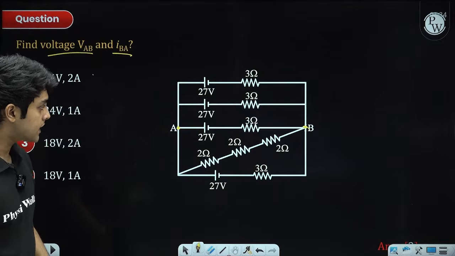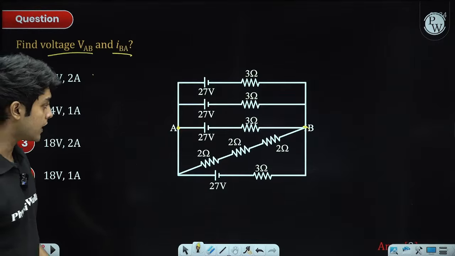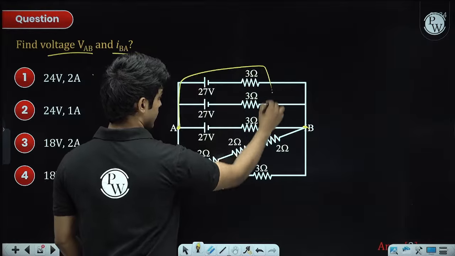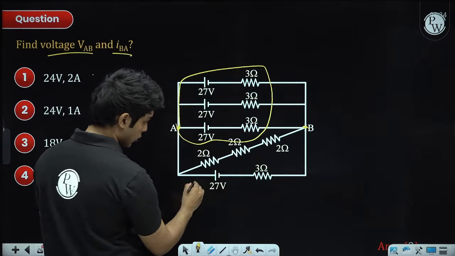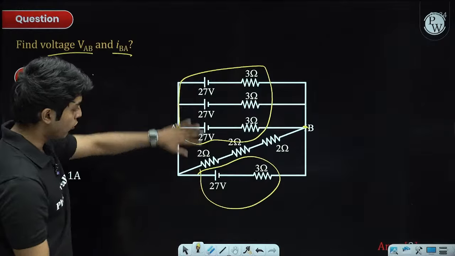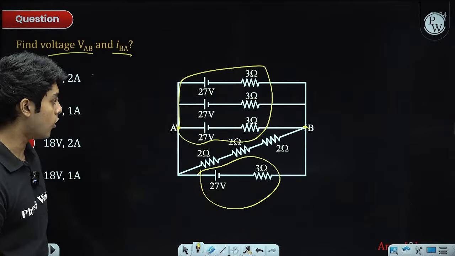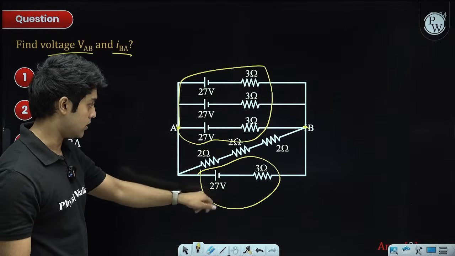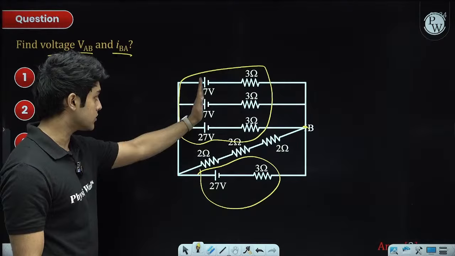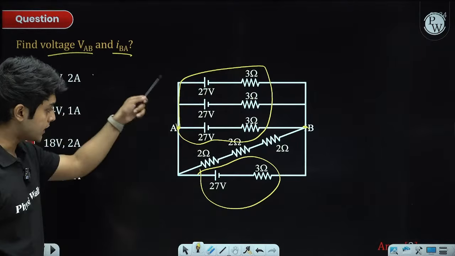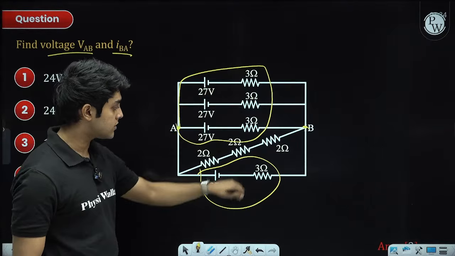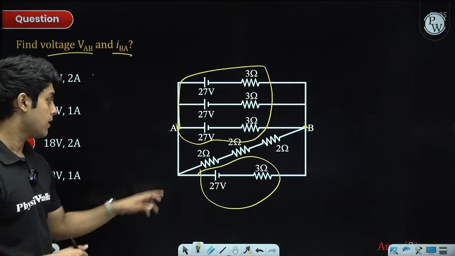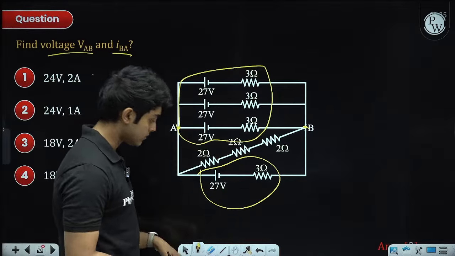We can observe that there are 4 parallel cell combinations whose EMF is the same and in the same sense, the positive terminal is on the left, and they're all 27, and the internal resistances are all 3. So we can form an equivalent battery, and the other branch is a 6 ohm resistor.